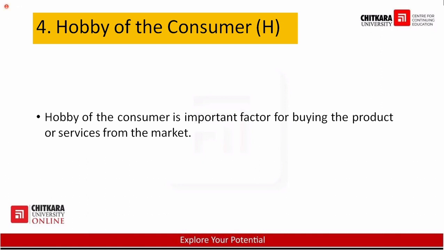She does experiments in the kitchen. So all the stuff which is used to prepare that food, the demand for that automatically increases. Similarly, if gardening is your hobby, you will find all the products which are related to gardening. You will find different kinds of products in your house. You will demand those products. If you like to play cricket, then the bat, ball, stump, and other products which are required to play cricket, you will find all these products. You will demand these kinds of products. So hobby is very, very important.